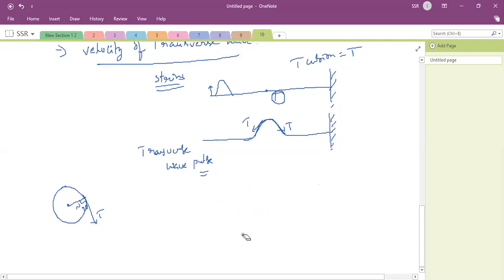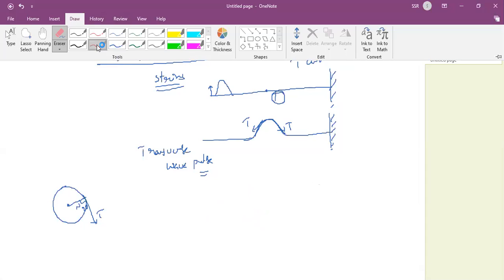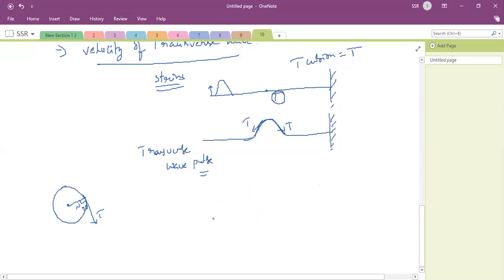Once again I draw that. So you can take a curve like this. For this, a tension T like this, tangent to the curve. This is also tension T like this. Now you can take a horizontal line like this. Here also a horizontal line.